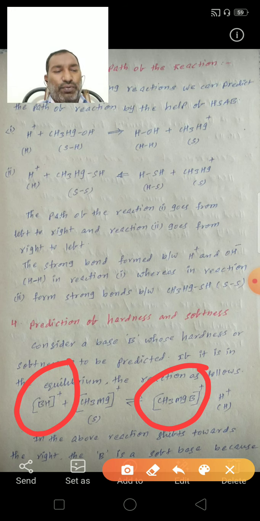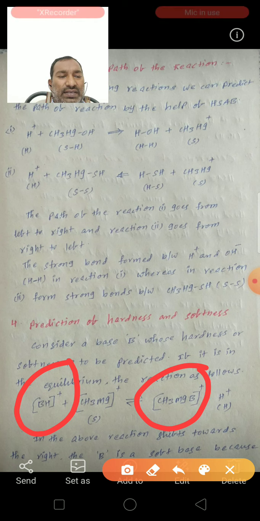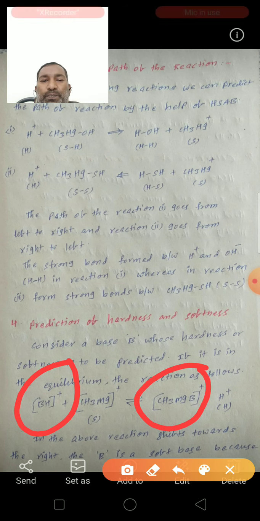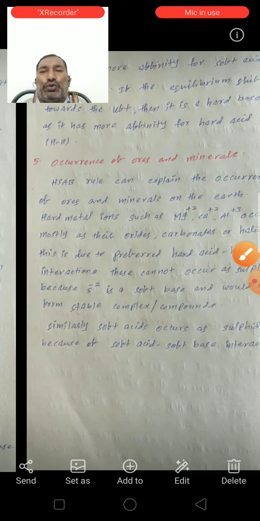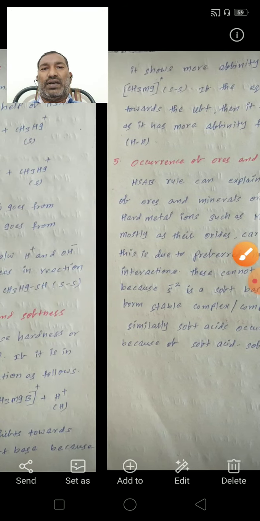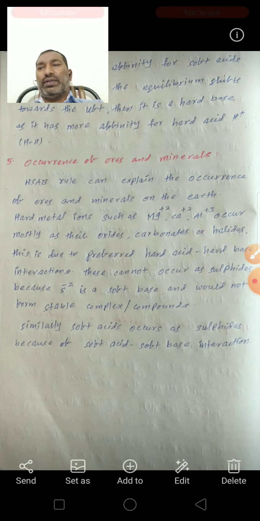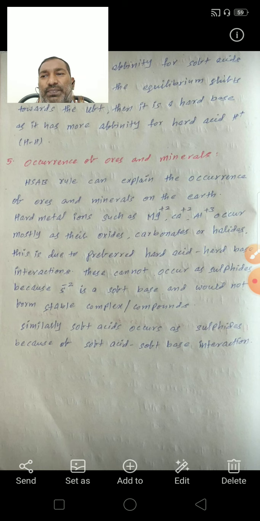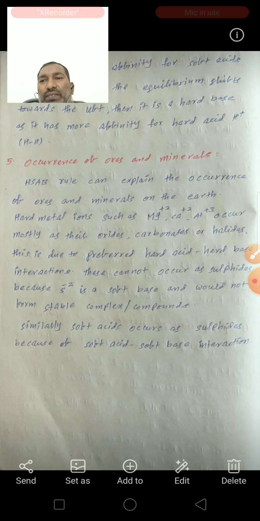So if the equilibrium shifts towards the right, B is a soft base because it shows more affinity for the soft acid CH3Hg plus.